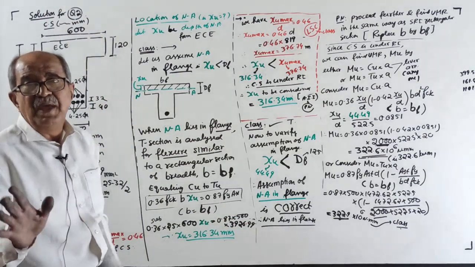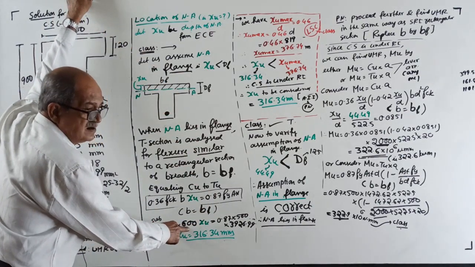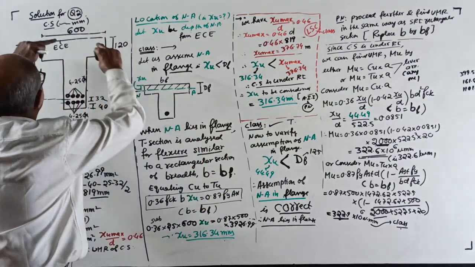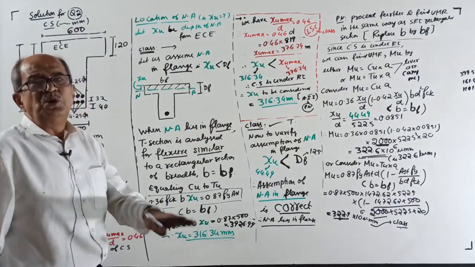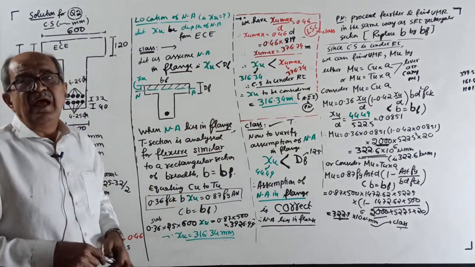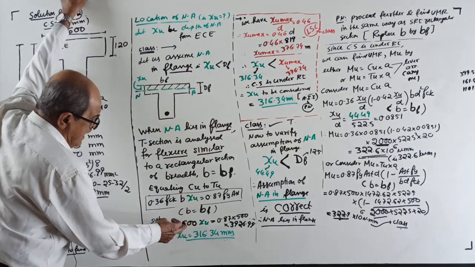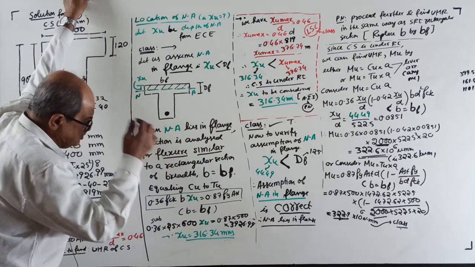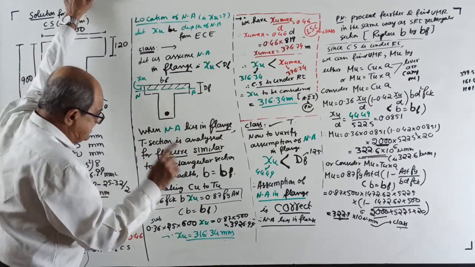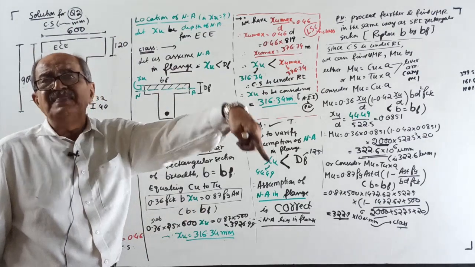Now, 1 minute. Make a note. When I was changing the value, I saw 200 here for the last question. Actually, in the last question the breadth of flange was 2000. I told 2000 only. I solved also for 2000. But while writing, maybe I forgot a zero. This is not a technical mistake. When I rubbed and was changing the values, I saw 200 and wondered why 200. It was 2000. So go back to the previous question. If I wrote 200 there by mistake, change it to 2000. Otherwise you won't get that answer.